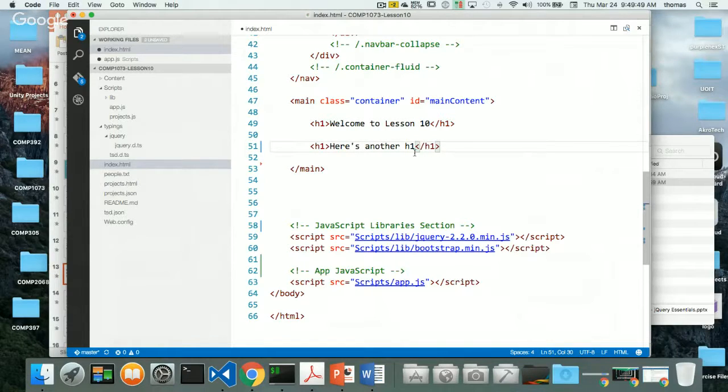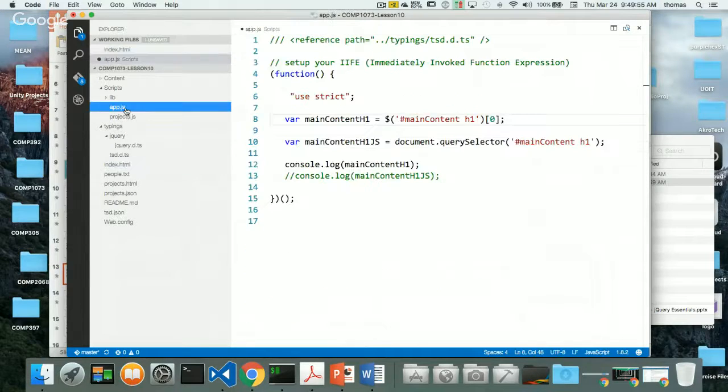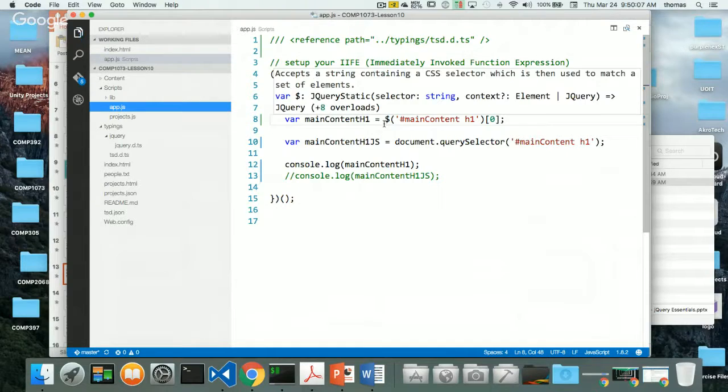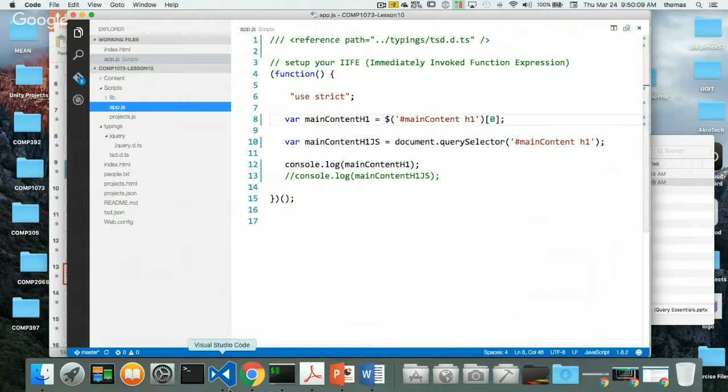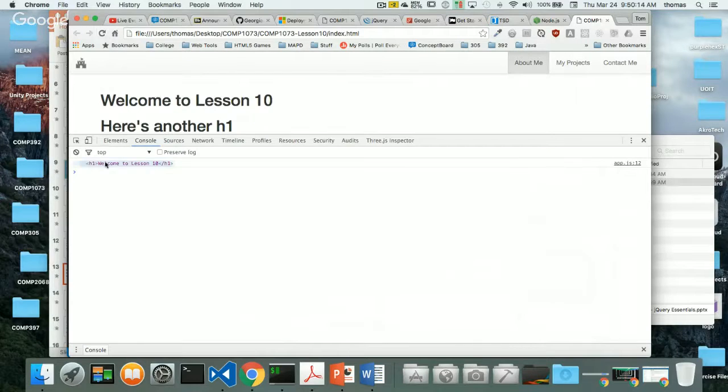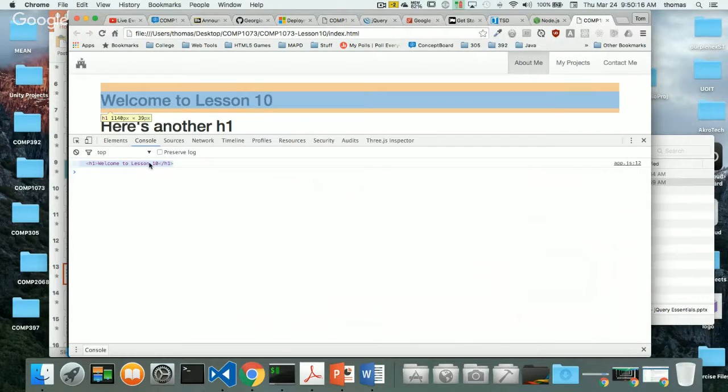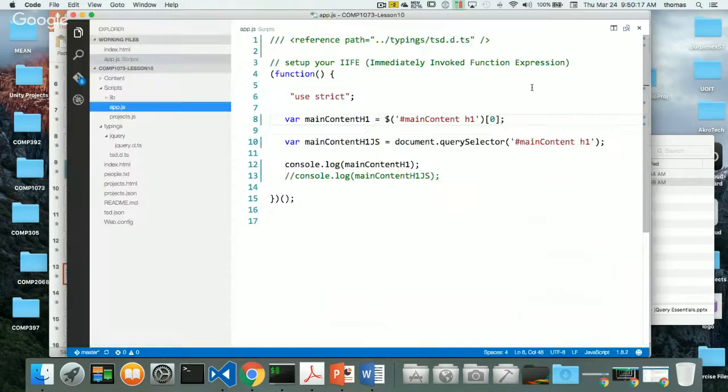Right, here's another H1. If I do this, and I go back to my code for a second, here's my app.js, you can see that when I do this by itself without this piece, I'm going to get not just the first H1 tag, but an array of elements back. So let's try this out and see what I get. I go back to my web page and refresh, and I get this H1 tag thing again, right? All right, cool. And that's just by doing this.